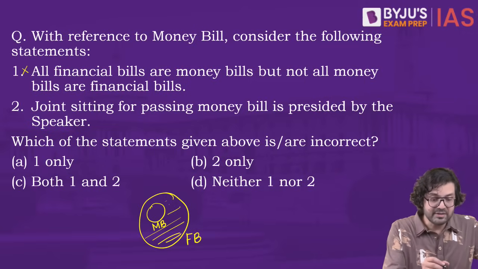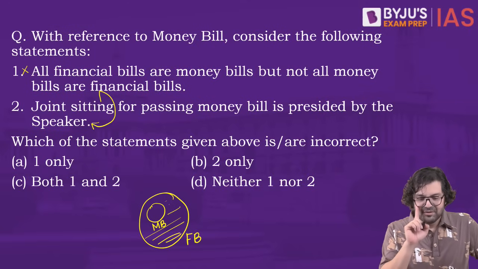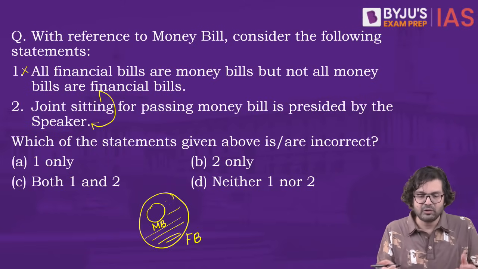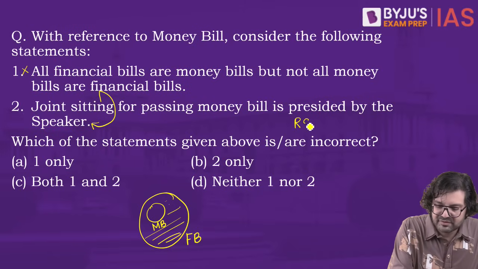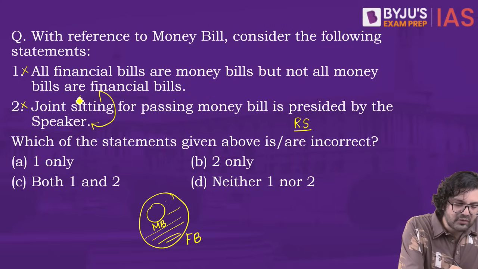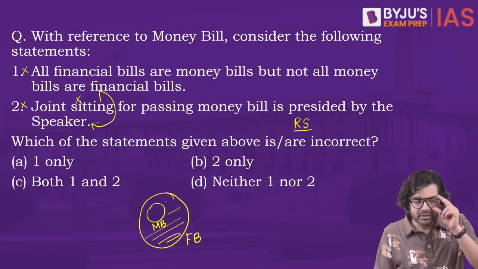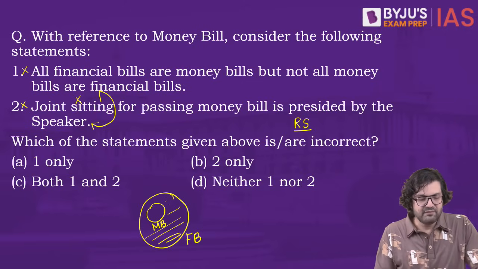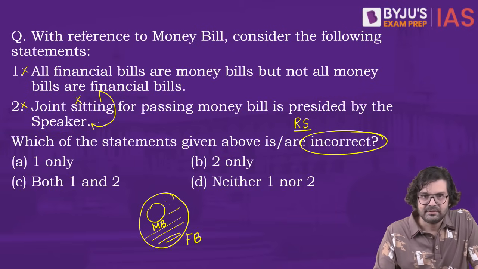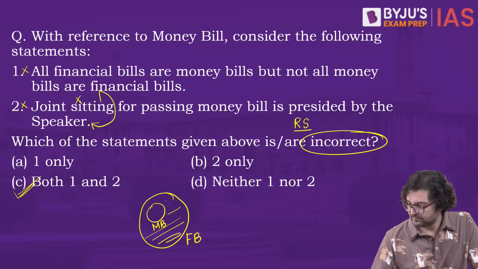And number 2, joint sitting for passing money bills is presided by the Speaker. That is correct, that joint sitting is presided over by the Speaker. We fully agree on this. But since there is no possibility of a deadlock on money bills, because Rajya Sabha has no power over money bills, there is no concept of joint sitting in the case of money bills. So both statements are wrong, and the question, please read carefully, asks which of the statements given above is or are incorrect. So both 1 and 2 are incorrect. C is the right answer.